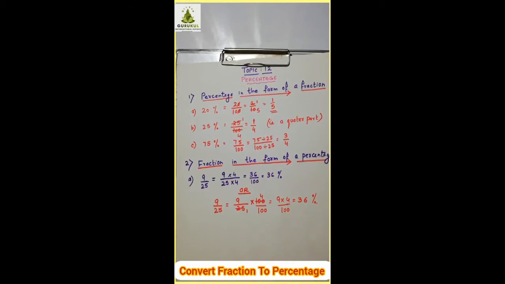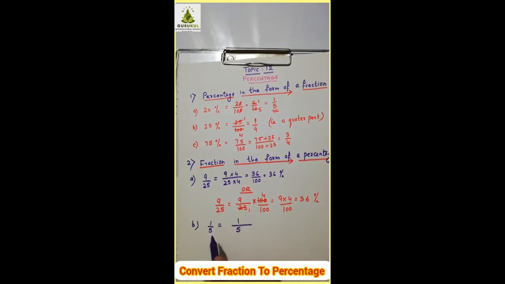Now the next one. I want to convert this fraction into percentage. I want the denominator as 100. So 5 into which number is 100? You find out. 5 2s are 10, so 20. Is it clear? If I multiply here by 20, here also I should multiply by 20. So I get 20 upon 100. That means 20%. Is it clear? Denominator is 100, means you get 20%. Is this clear to you?